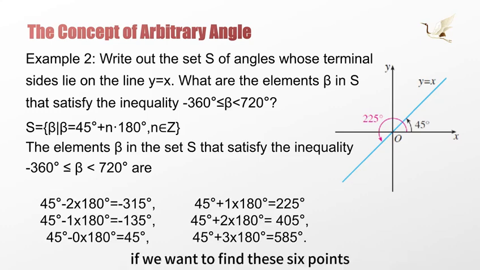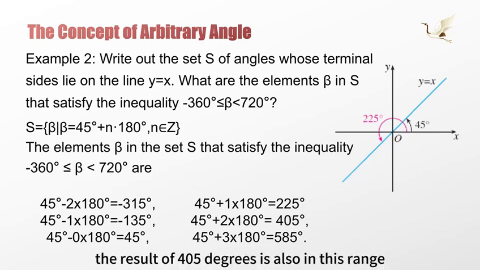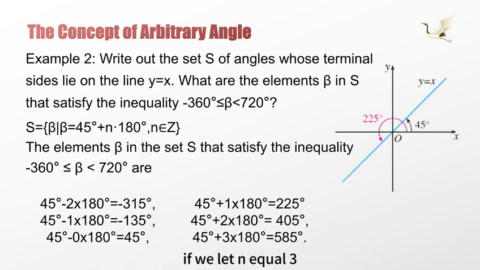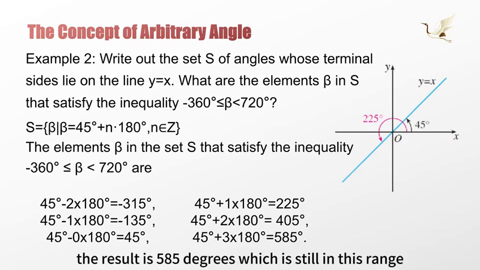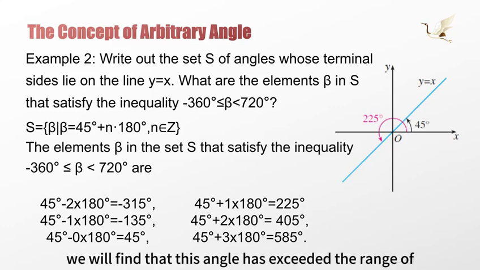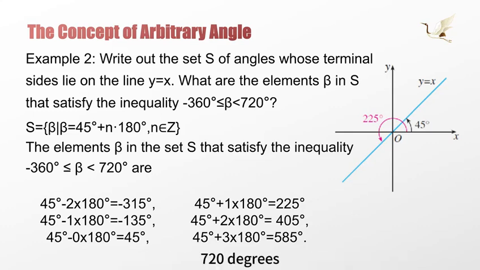If we want to find these 6 angles by calculation, how can we find them? Let's start with n equals 0. At this time, the angle is 45 degrees, which is within the required range. If n equals 1, the result is 225 degrees, which is still within this range. If n equals 2, the result of 405 degrees is also in this range. If n equals 3, the result is 585 degrees, which is still in this range. If n equals 4, we find that this angle has exceeded the range of 720 degrees.